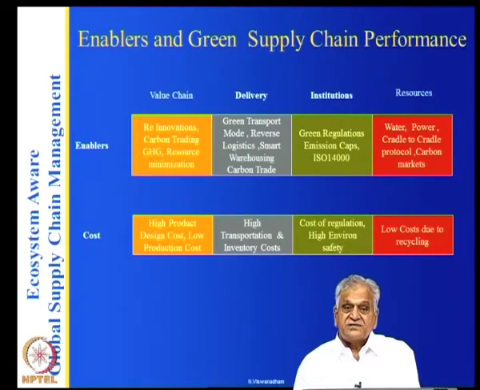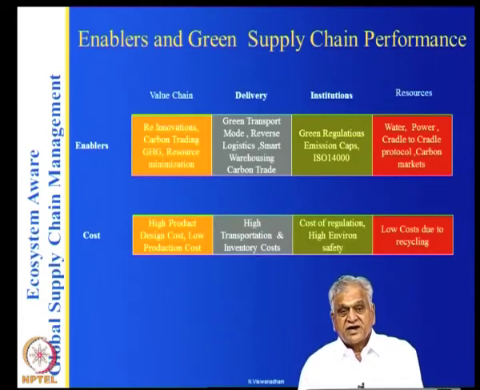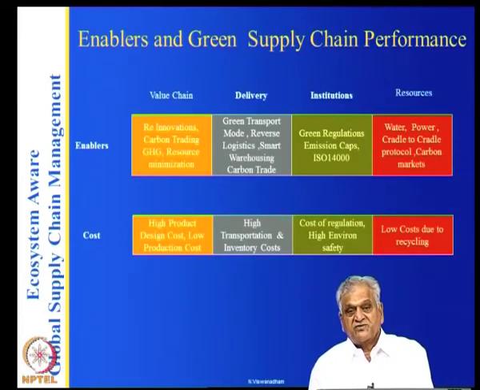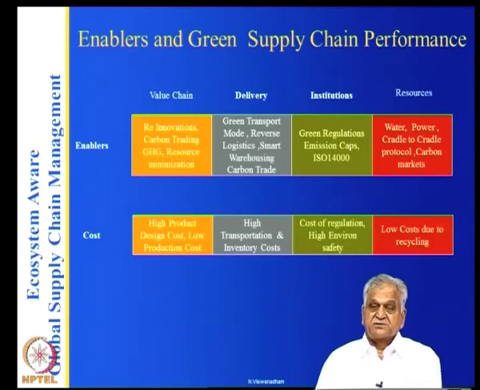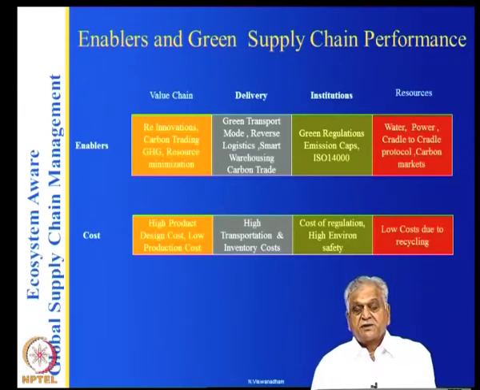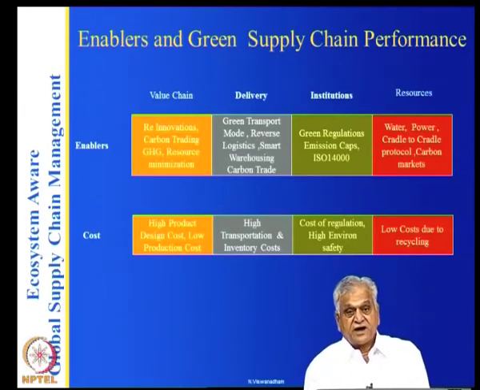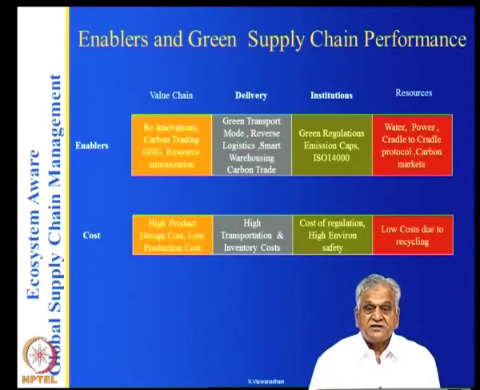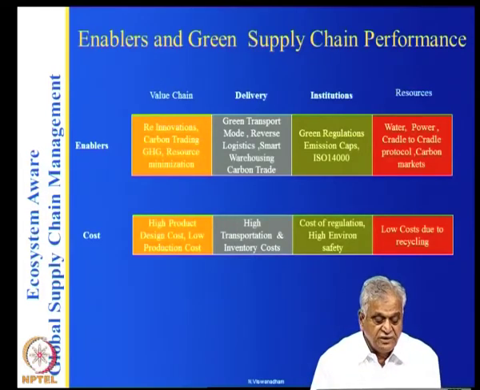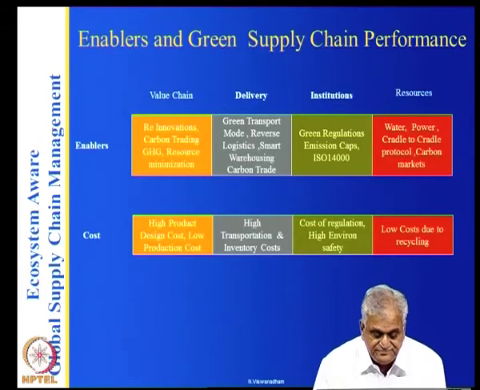So I am basically designing a product with additional constraints, which is green during the manufacture and usage, and it should be disposable. I should be able to recover as much material as possible, or I should be able to refurbish it for use again. So these are all the constraints the design teams have, so the design cost may increase.